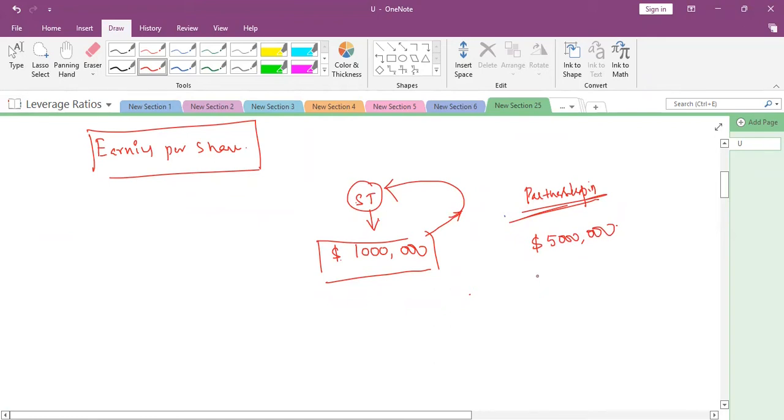And there are 4 partners sharing profit equally, in equal ratio. What is the profit per partner?